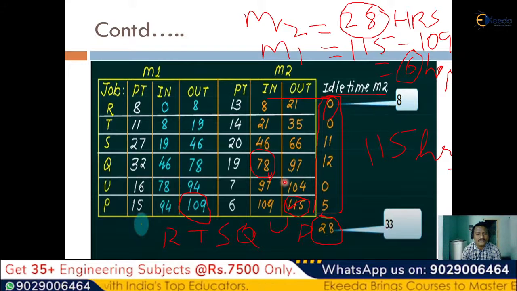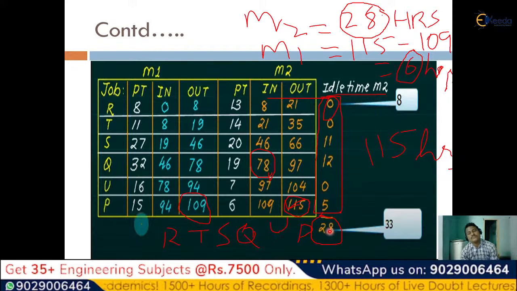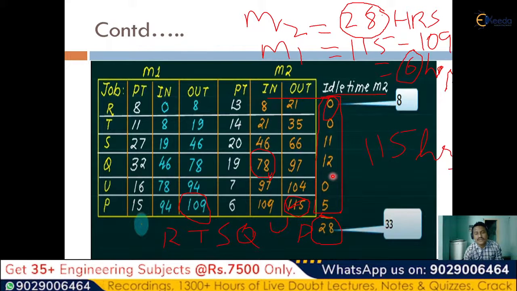As per that order, when we simply write it down, the final output time will be 109 hours for machine 1, and for machine 2 it is 115 hours. Based upon that, the minimum elapsed time will be 115 minus 109, based upon the total time, and as per that we can also find out the idle time for each of the machines: 11, 12 and 5, which gives us a total of 28 hours, which is the idle time for machine 2.